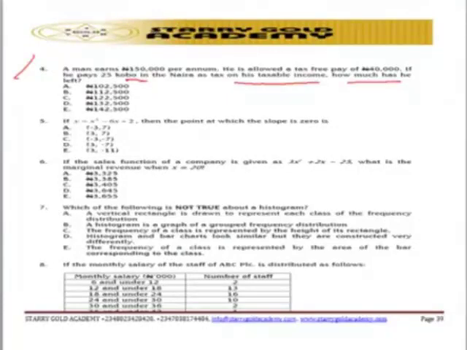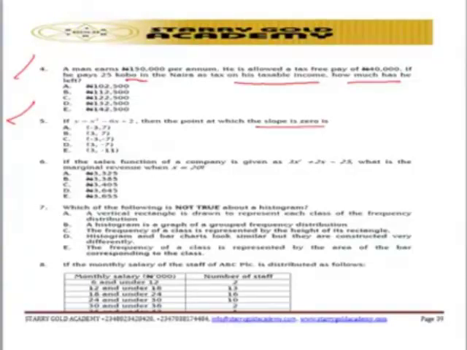So if you know how to compute taxable income, as well as the annual salary of a particular person, and also how to deduct the tax from the total earning, and also the amount remaining or left behind, that's how we can easily solve question number 4. So let's look at question number 5.